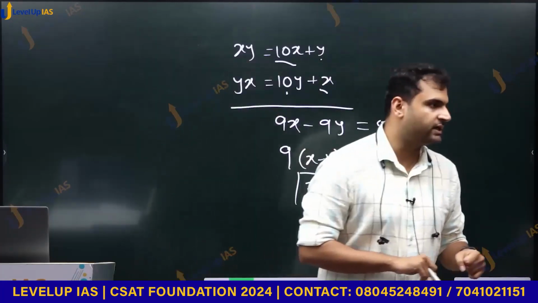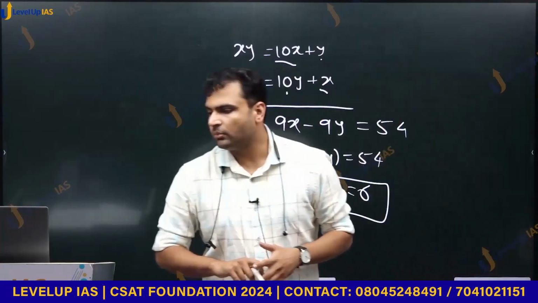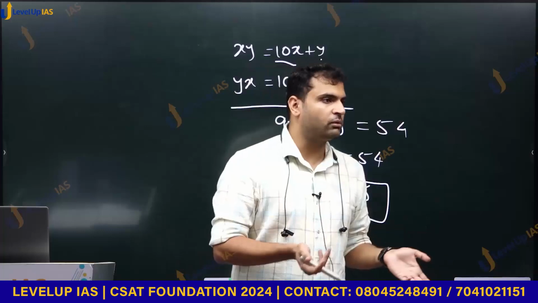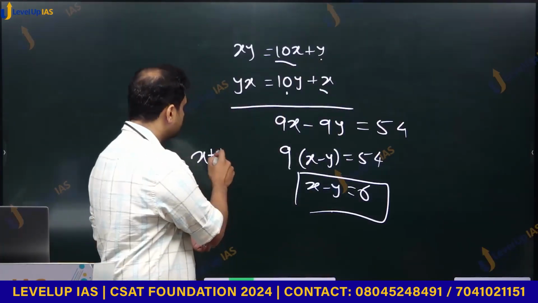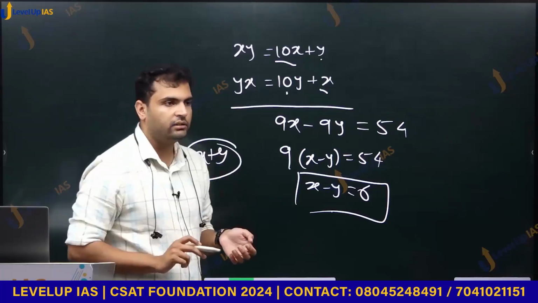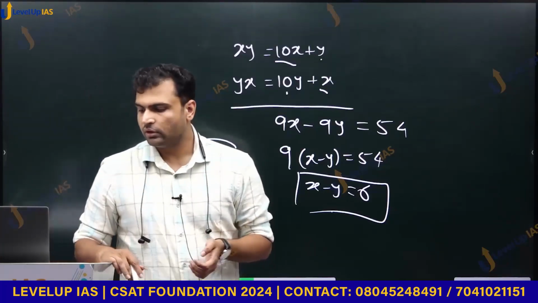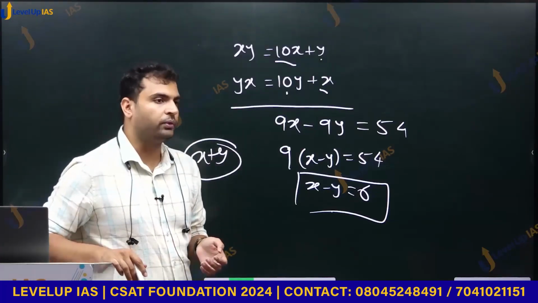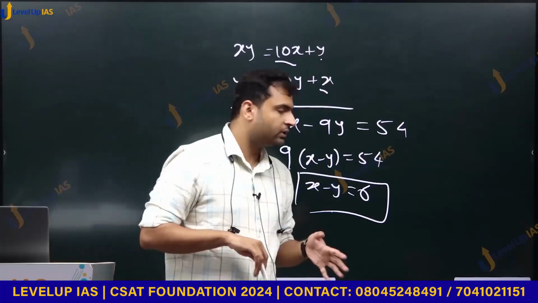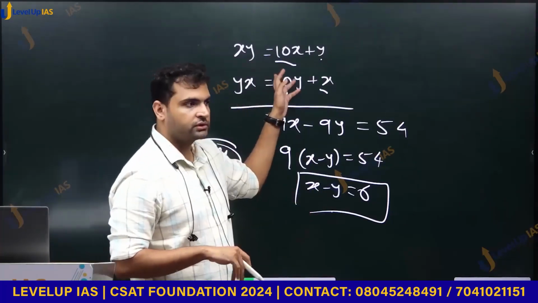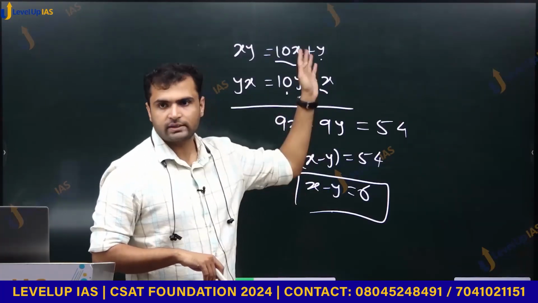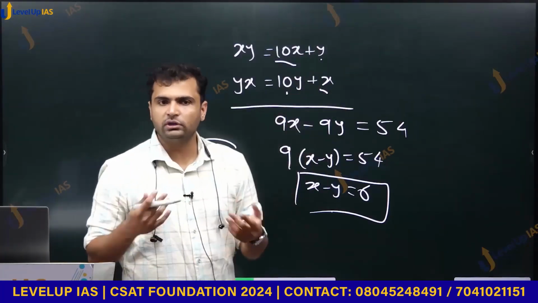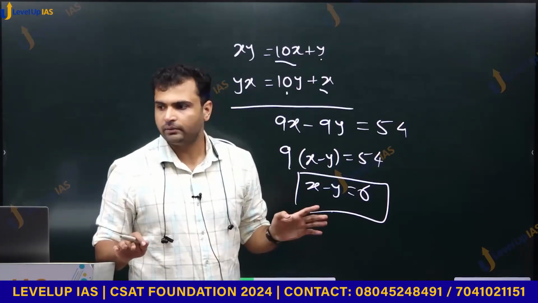Statement number 1 says that sum of the two digits. What would be the sum of two digits? x plus y. Sum of the two digits can be determined only if product of the two digits is known. Now we have two unknowns, x and y. So if I know both the values x and y,